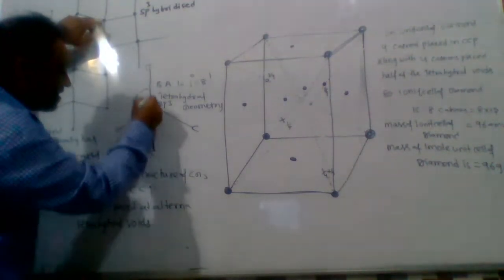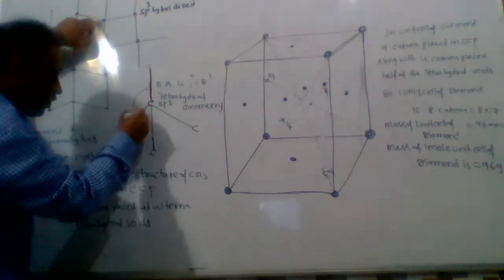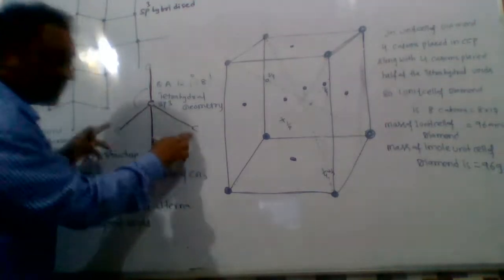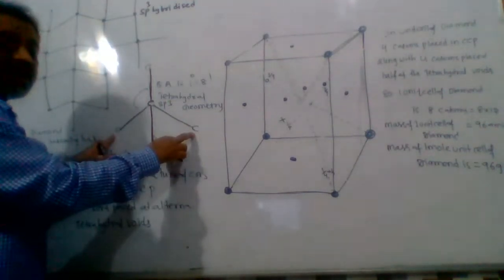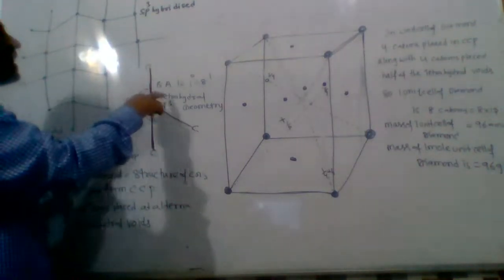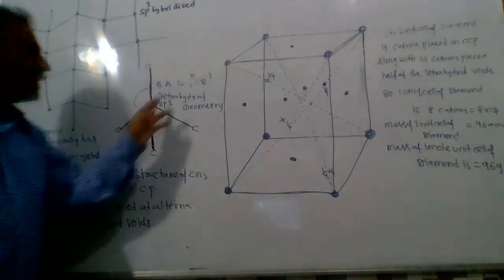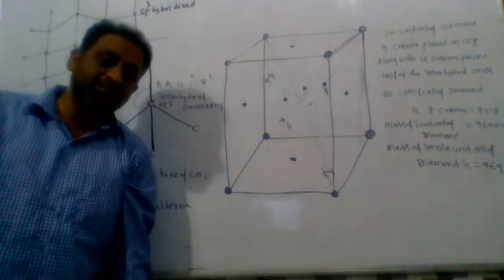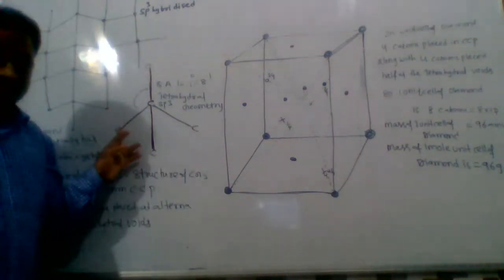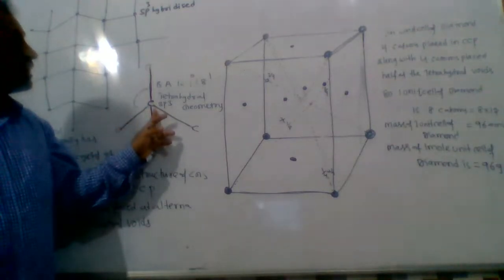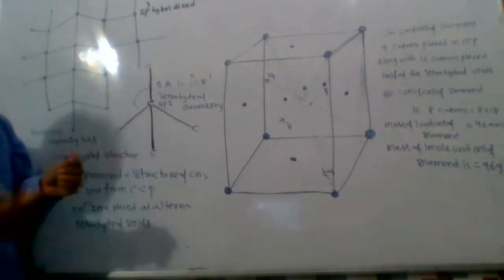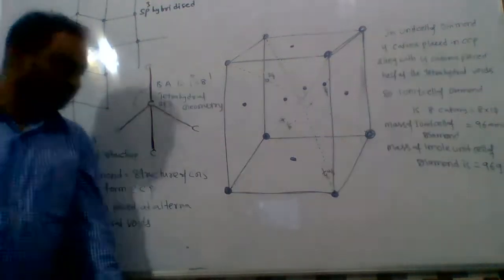Each carbon forms four single covalent bonds with neighboring carbon atoms in tetrahedral shape with bond angle 109 degrees 28 minutes. Each carbon is bonded to four other carbon atoms in tetrahedral geometry.